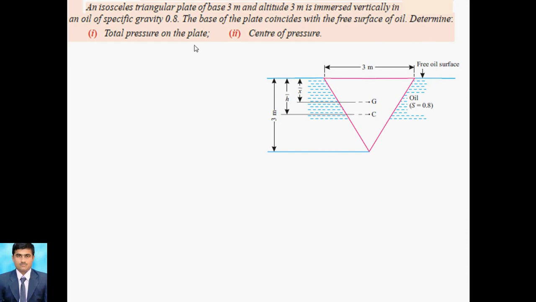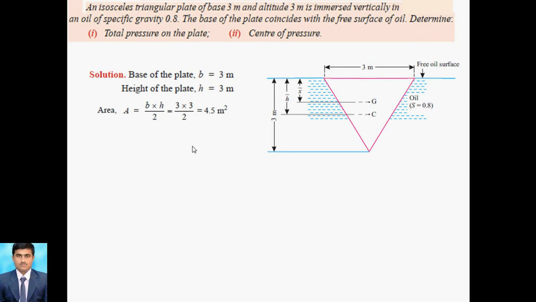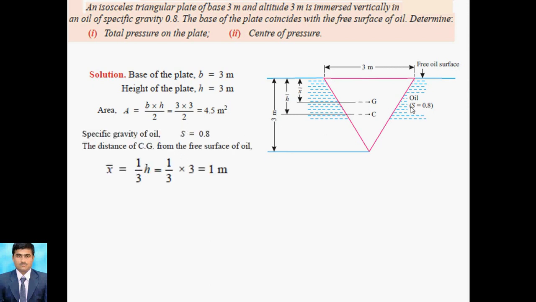To determine the total pressure, P is equal to W A x bar. Here it is given that the base is 3 meter, and the height of the plate is 3 meter. For calculation of the area of an isosceles triangle, it is 1 by 2 b h, that is width and height. After calculating the area, the specific gravity is 0.8. Then how to calculate x bar? Actually 1 by 3 h, because it is an isosceles triangle. So x bar is 1 by 3 of the height. The height is 3, so 1 by 3 is 1 meter, that is x bar.